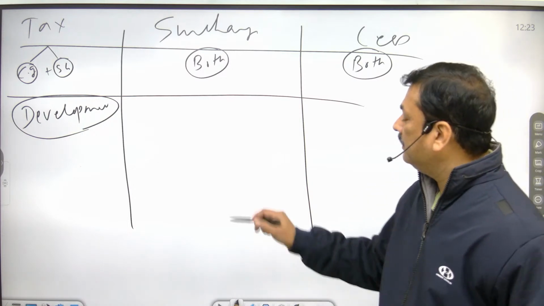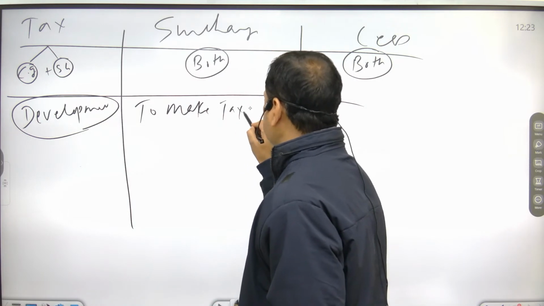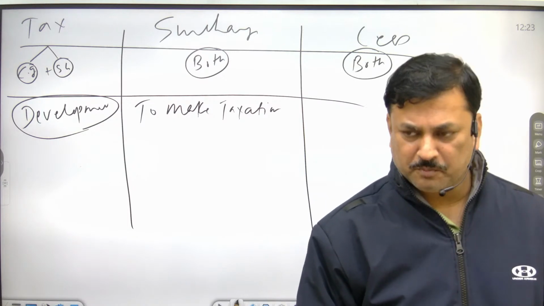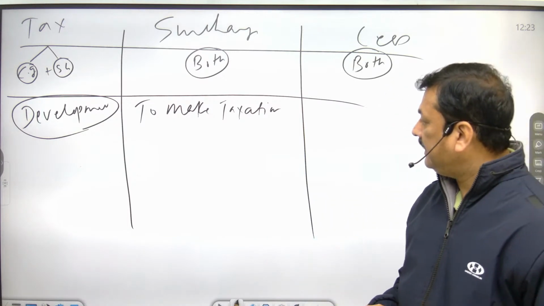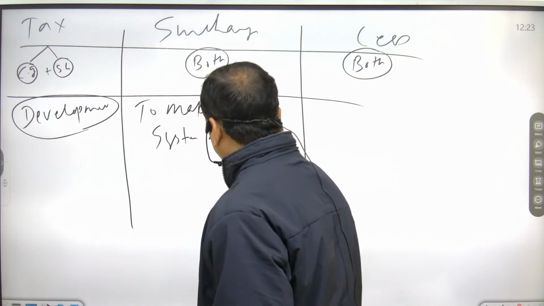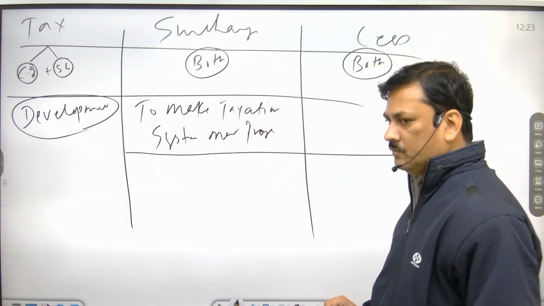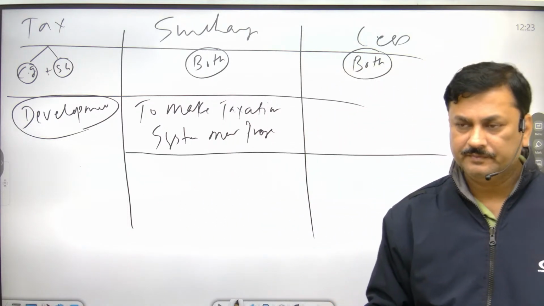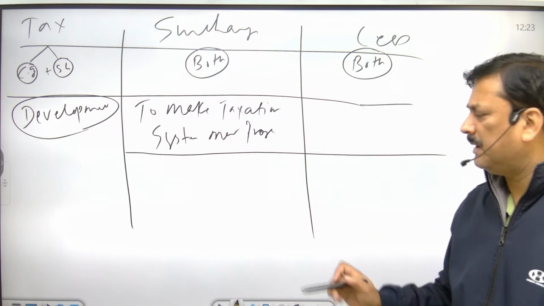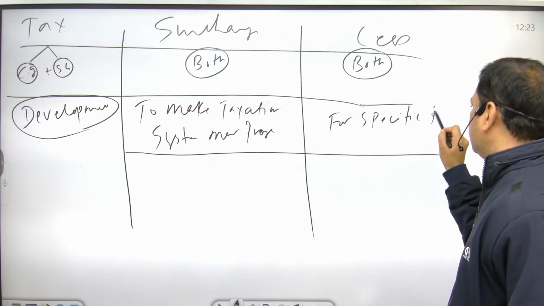To make the taxation system more progressive. Okay. And what is the purpose of cess? For a specific purpose.